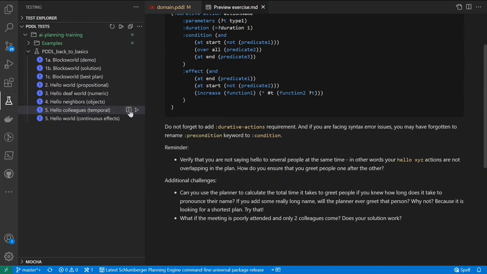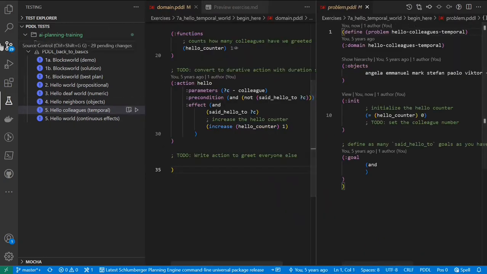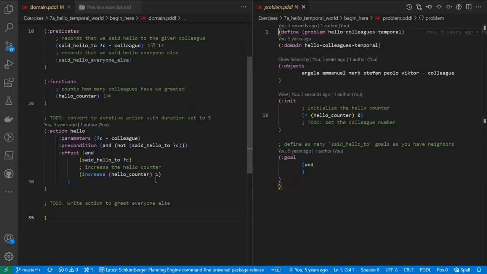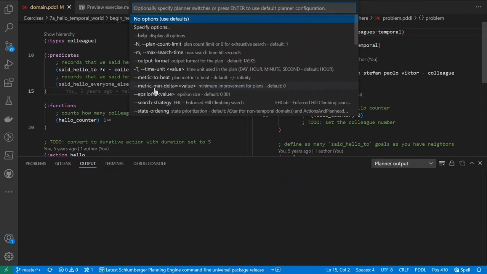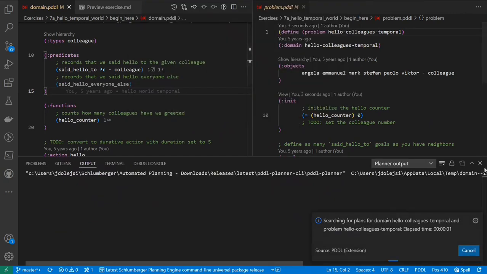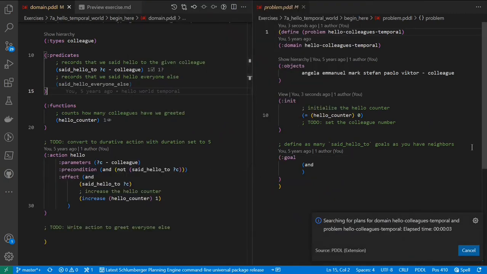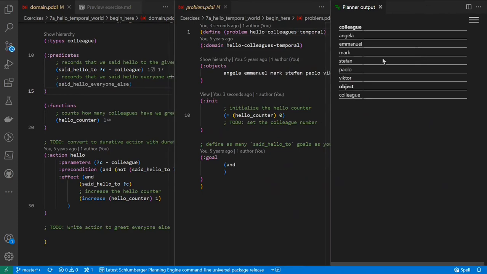So let's do that. And again, we will start from an embryonic hello world, and I will just run that to see that it does work. It does work, but it produces an empty plan because we have an empty goal.